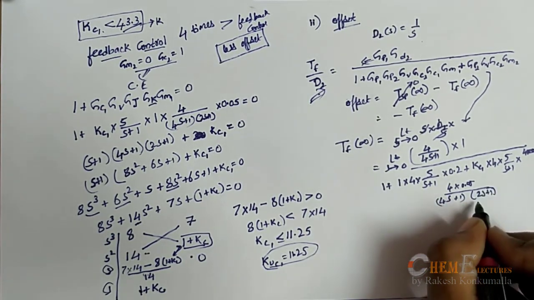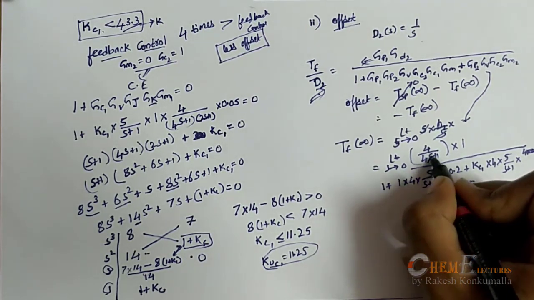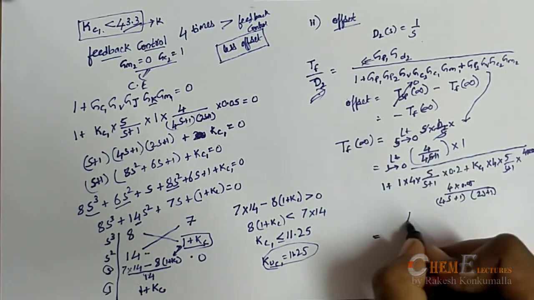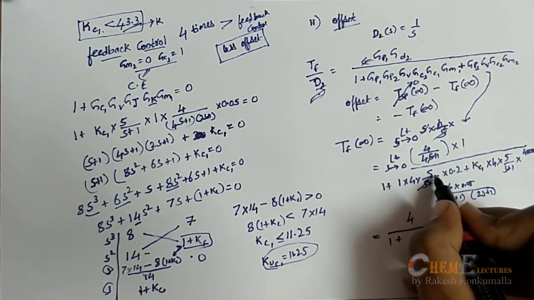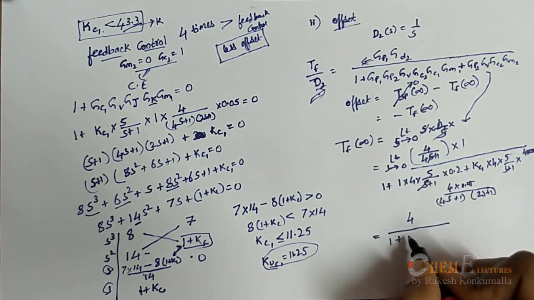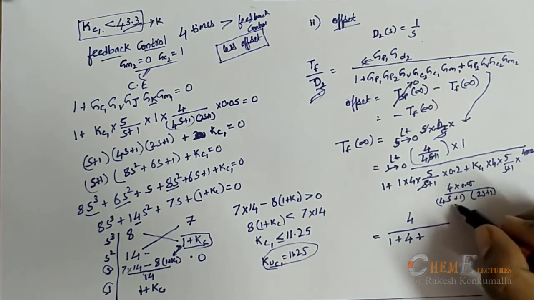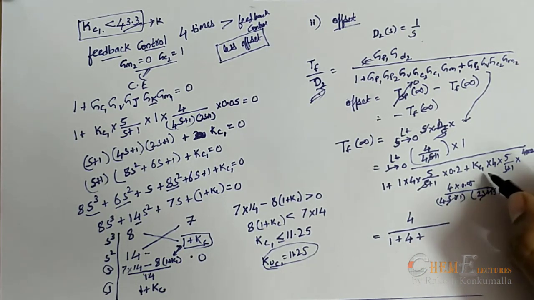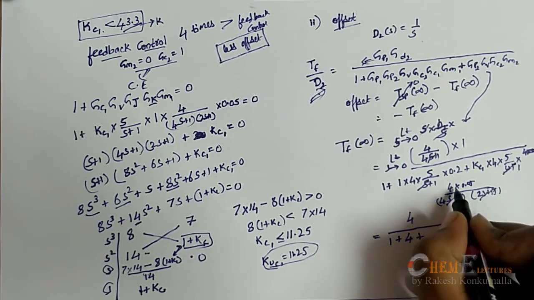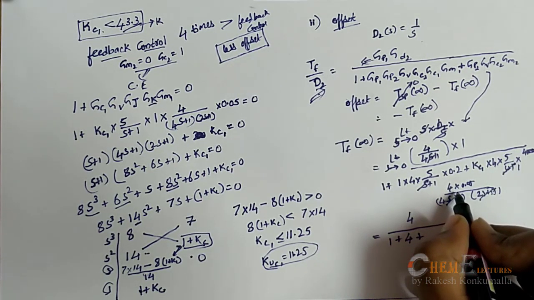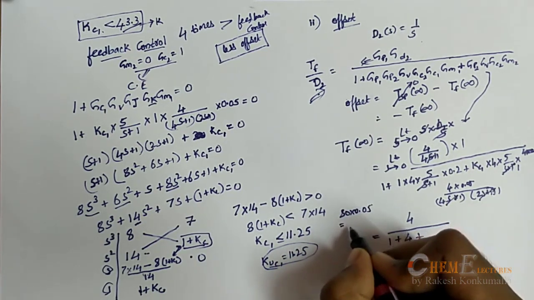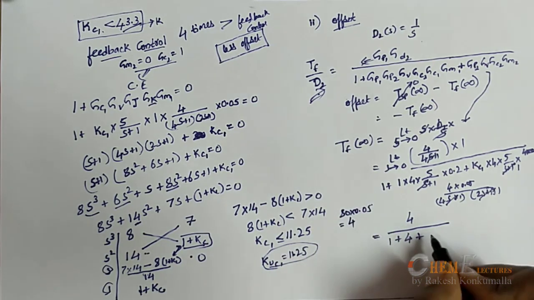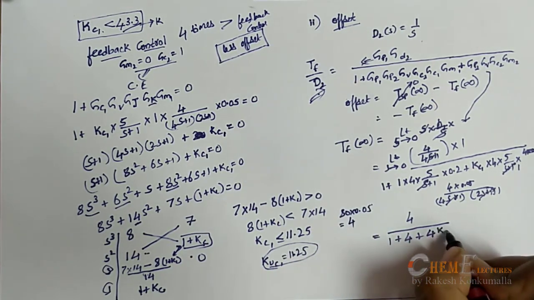Just substitute the value of s as 0, which will become 4 in the numerator, by 1 plus, s tends to 0, 4 5 is 20, 20 into 0.2 will be 4 plus, now again this will be 1, this will be 1, so this is also 1, 4 5 is 20, 20 into 4, 80, 80 into 0.05, which will be 4, that is 4 into Kc1.